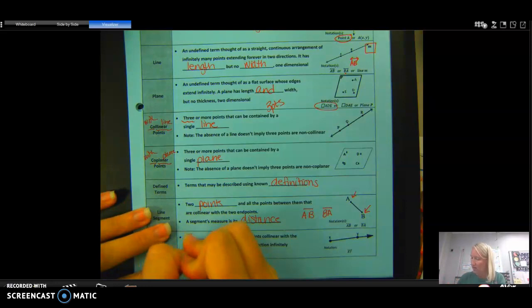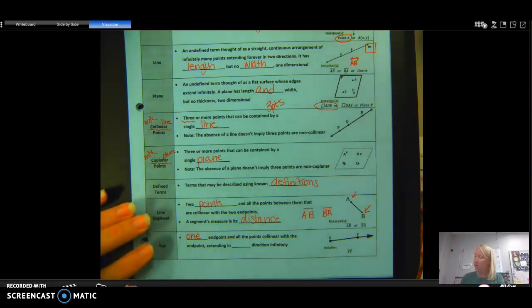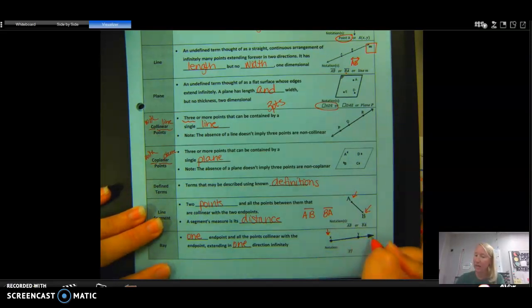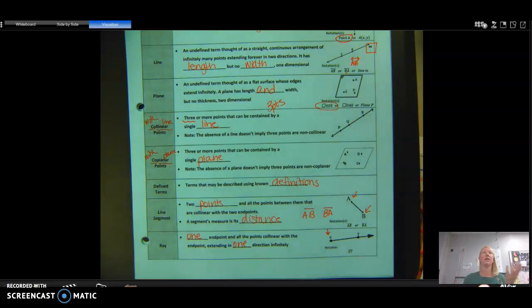It has one endpoint and all the points that are collinear with the endpoint extending in one direction infinitely. So it has an endpoint here, X. And then it goes through Y. And if you notice, there is an arrow, meaning it's going to go on forever and ever and ever in that direction. It just stops right here. So think to yourself, can I measure a ray? It has an endpoint, but it goes on forever in the other direction. So you cannot measure a ray because it's going to go on forever and ever.